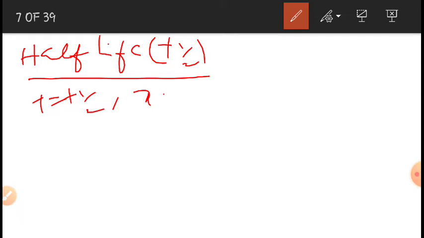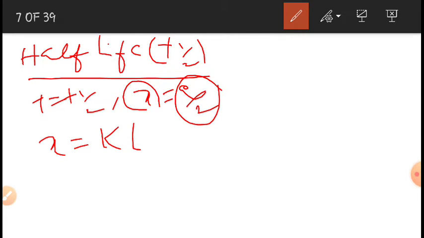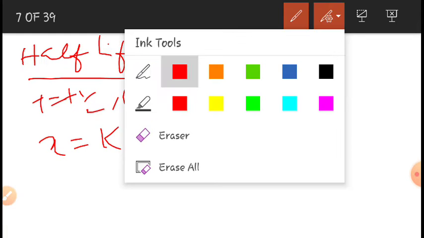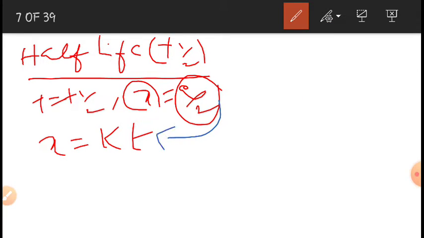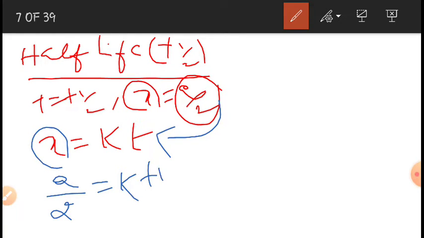So the reacted amount should be a by 2, because the reacted amount should be half of its initial concentration, right? x is equal to a by 2. So I am putting these values in the equation x is equal to kt. Wherever there is x, I substitute a by 2, and t becomes t half.